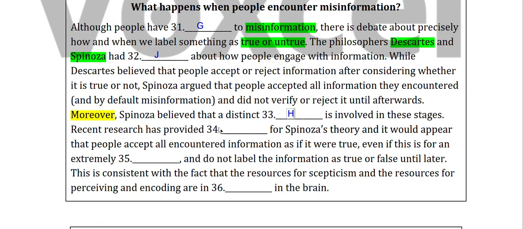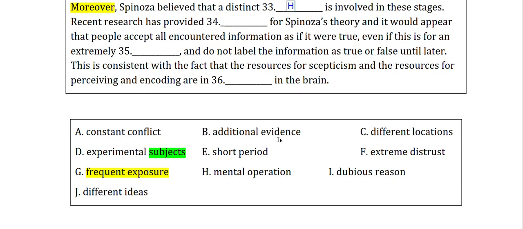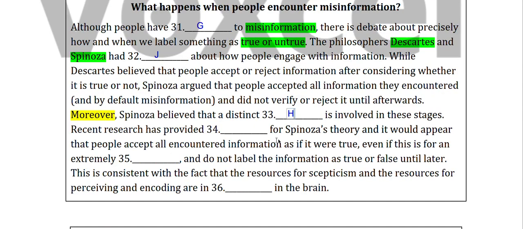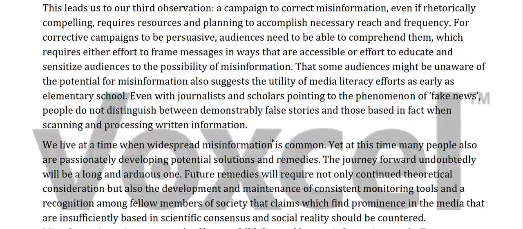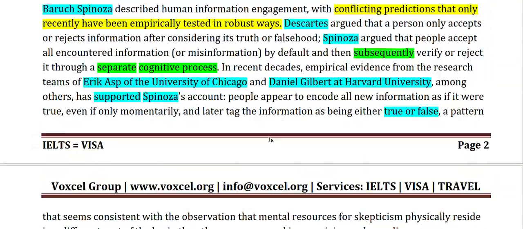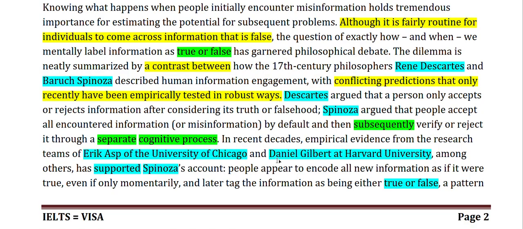Recent research has provided something, and it's quite easy to understand. Basically, recent research will provide evidence, obviously, but we will see if it has provided us with any evidence. We have understood this in recent decades, meaning nowadays.